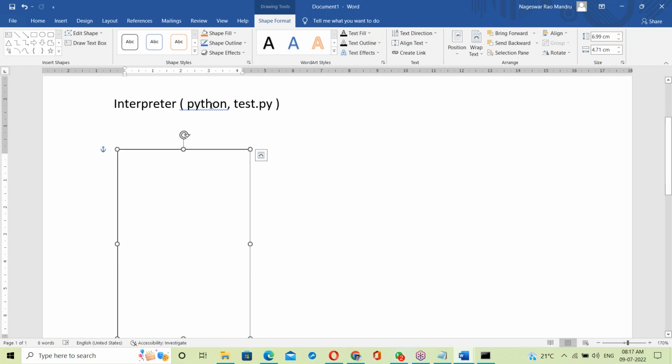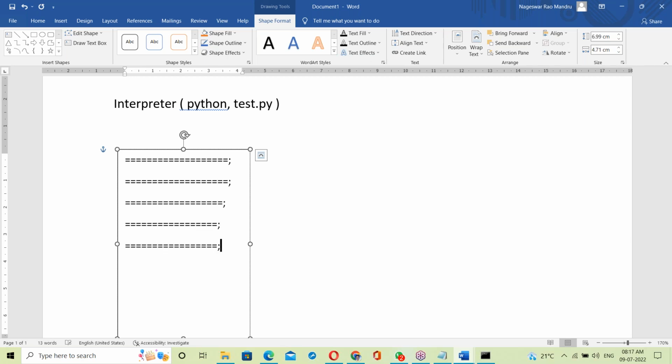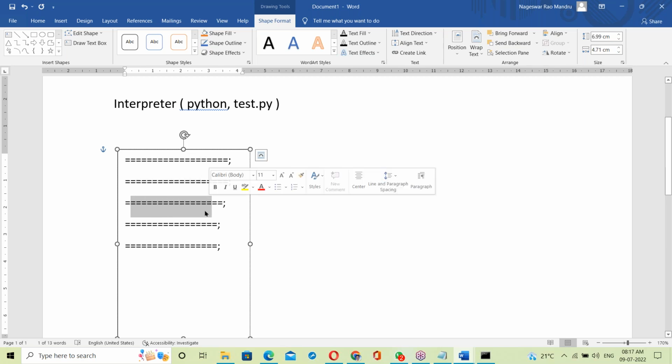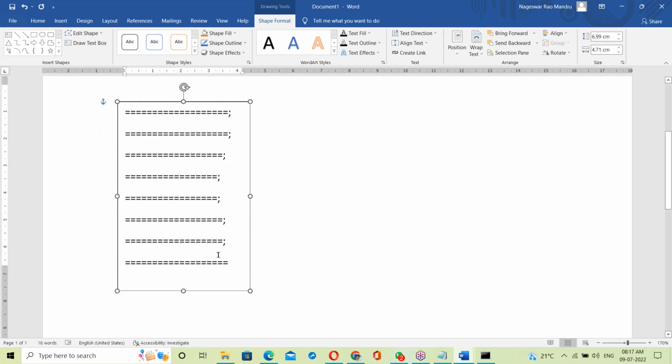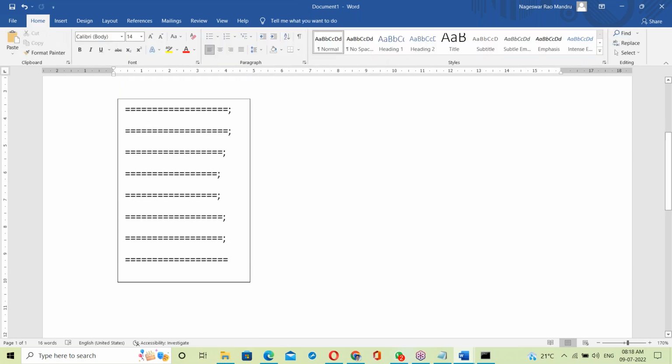See, the interpreter takes the first line, statement. Okay, next statement. The scripting statements, for example here, in our case: A equal to 10, B equal to 20, C equal to A plus B, print addition. Next, C equal to A minus B, print subtraction. C equal to A into B, print multiplication. So these are the statements.